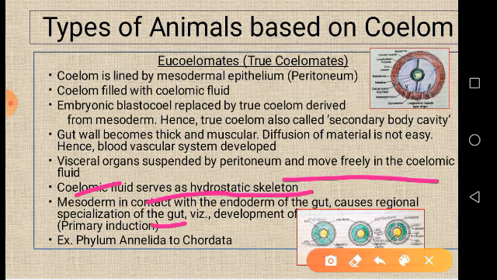So organs like the stomach and gizzard all develop from the alimentary canal. This type of regional specialization of certain organs is called primary induction. And this primary induction of regional specialization of organs is possible only in the true coelomates, from annelids to chordata. So in the true coelomates, all phyla from Annelida to Chordata are included.